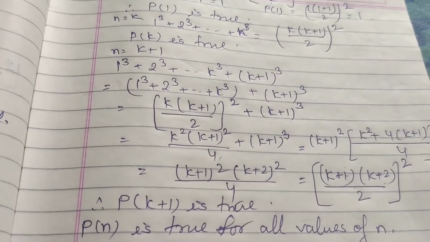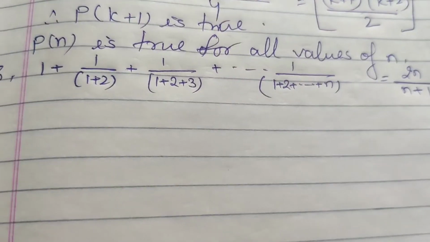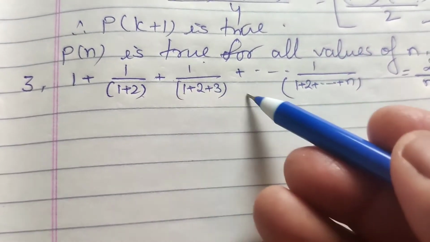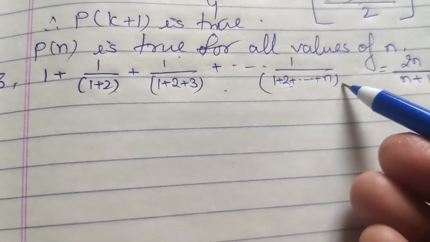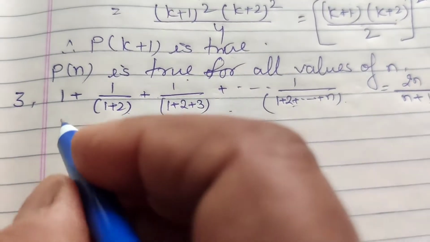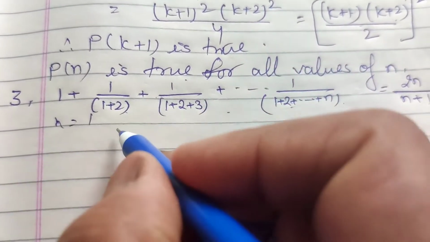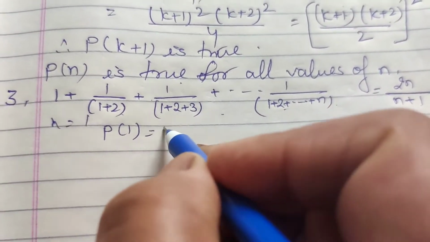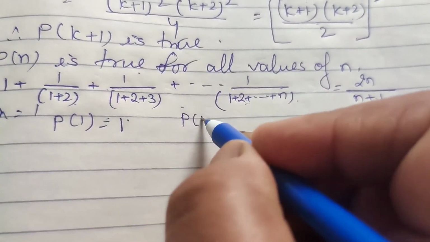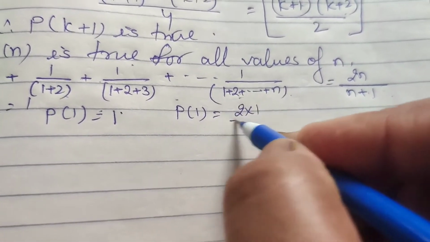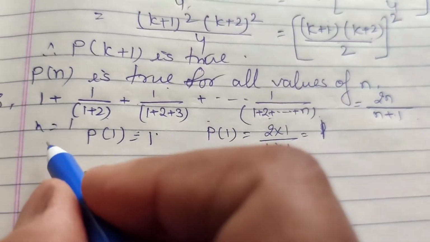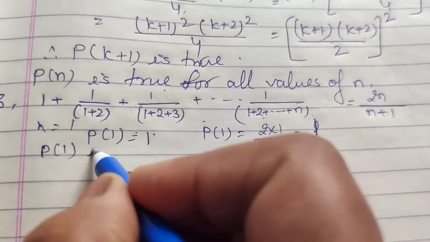Okay, now question number 3. The question number 3 is 1 plus 1 upon 1 plus 2 plus 1 upon 1 plus 2 plus 3, and the series is increasing up to n. The answer is 2n by n plus 1. Okay, for n equal to 1. Only for one term, P1 in the LHS. Only one term is 1. And the RHS, P1 means 2 into 1 by 1 plus 1. It is also 1. It means P1 is true.